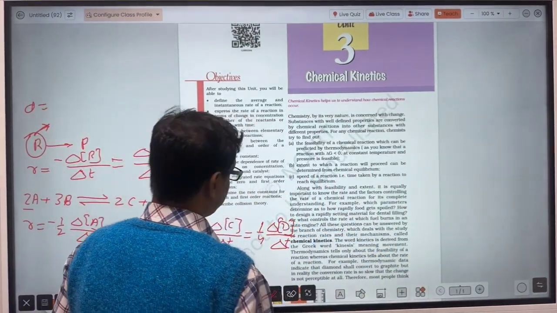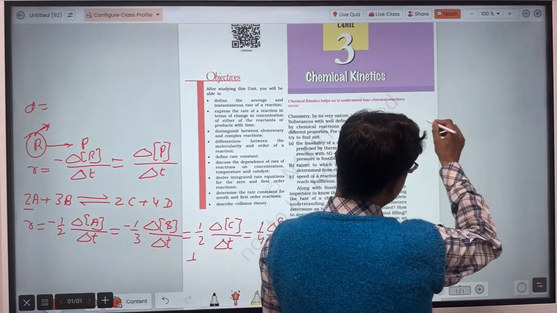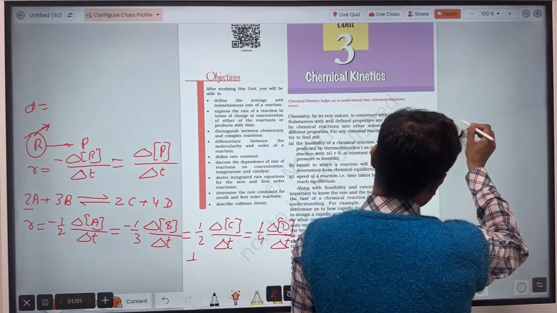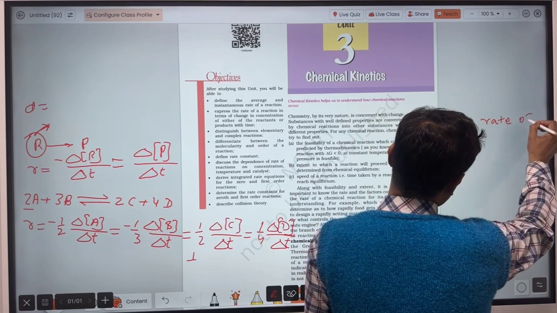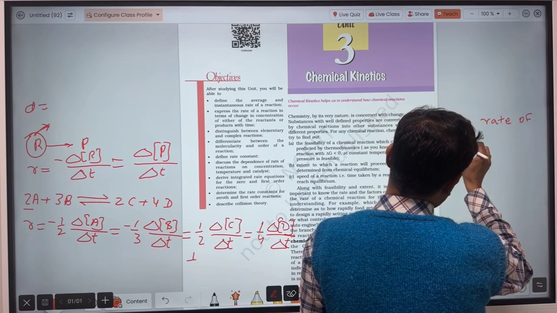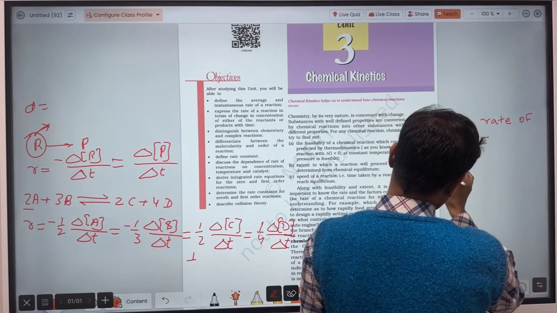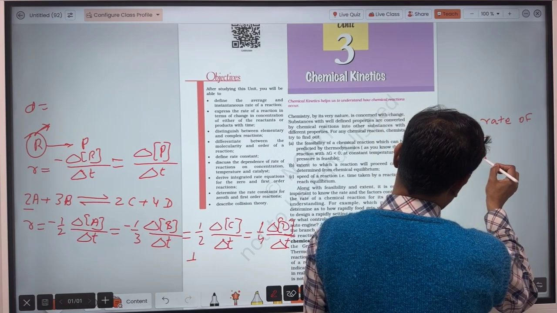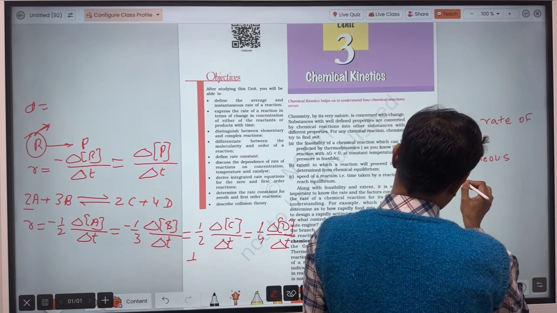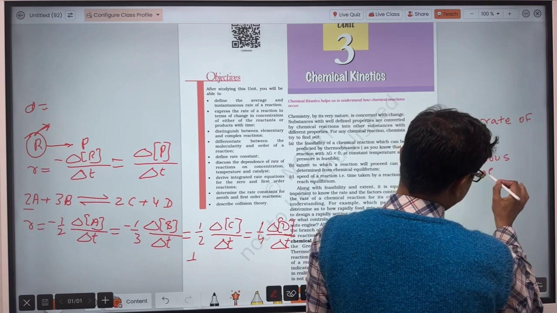Now, there are two concepts. One is average rate of reaction, and another one is instantaneous rate of reaction.